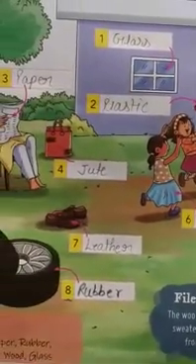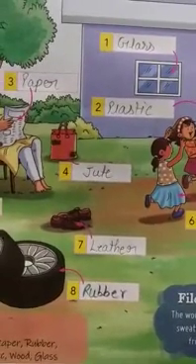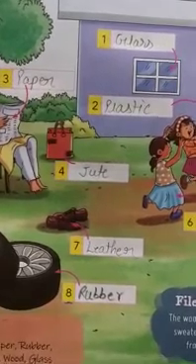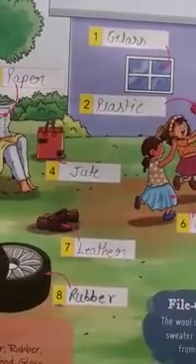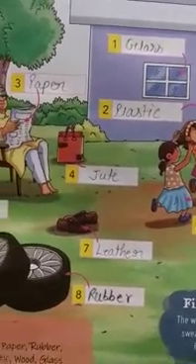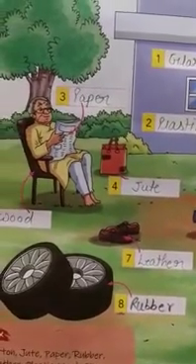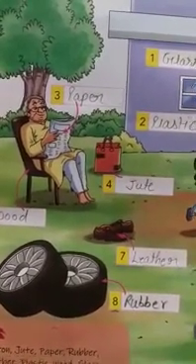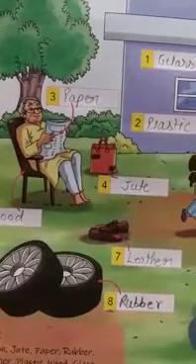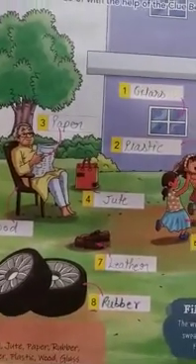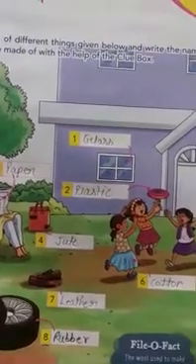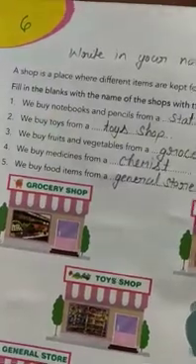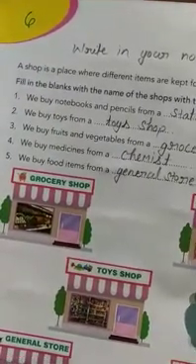Now see picture number 7. This is shoes. So shoes are made up of leather. So we write here leather. Now picture number 8. They are tires. Tires are made up of rubber. So we write here rubber. So this exercise is complete now. Exercise number 5. Now the next exercise number 6.